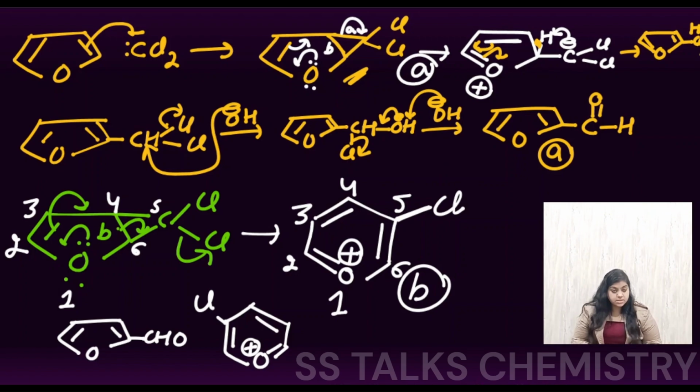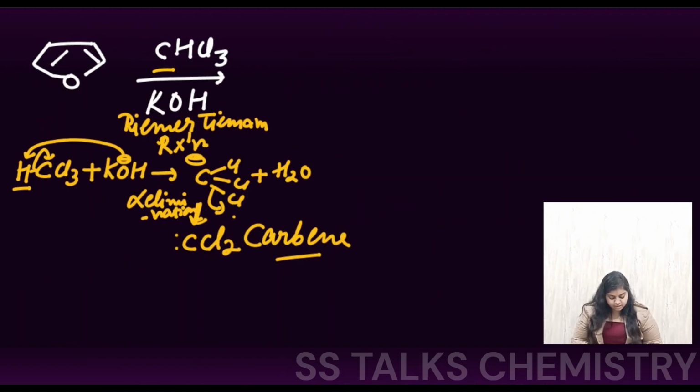Among these two, this one is more stable because it is a neutral species, and here you are getting a charged species, and charged species are comparatively less stable. So the neutral form of the product will be more stable, which means the final product in this case is this one.